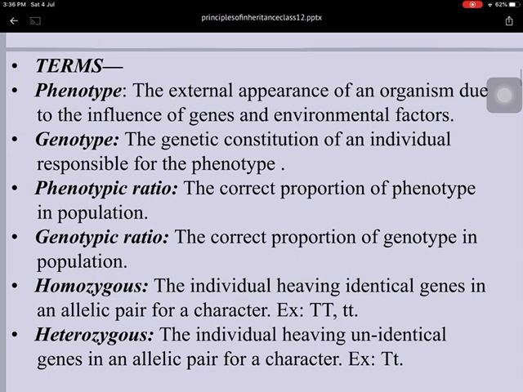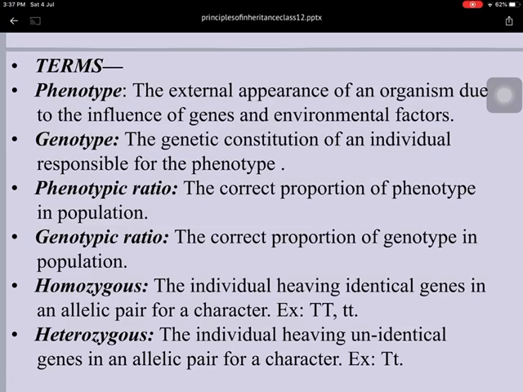Now again, try to understand some terms. Phenotype: the external appearance of an organism due to the influence of the gene and environmental factors is called phenotype. So whatever our appearance, whatever our nature, the appearance of a human being, like fair complexion, dark complexion, whatever the appearance of the organism, influenced by the gene and environmental factors, is called phenotype.